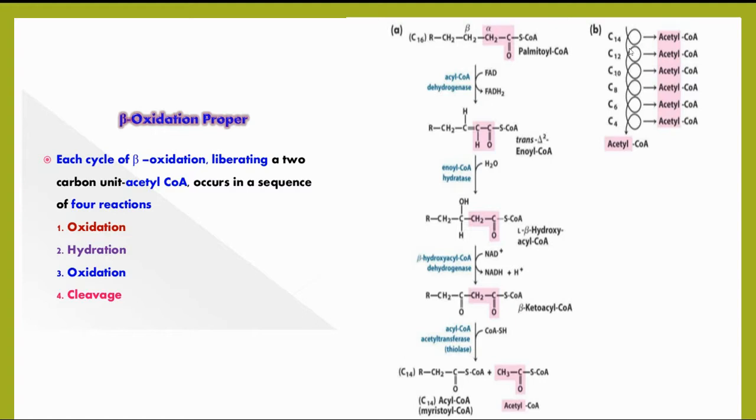Next, the C12 entering beta oxidation degrades into C10 and acetyl CoA.